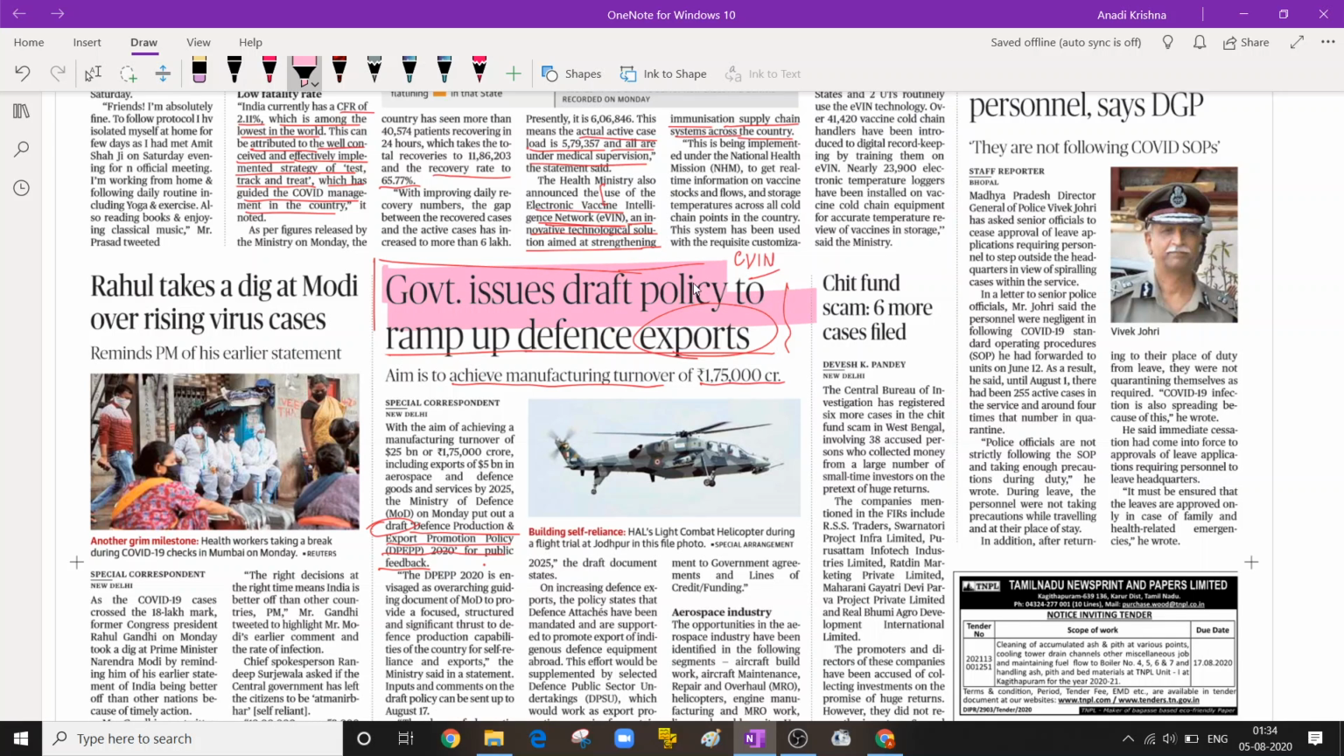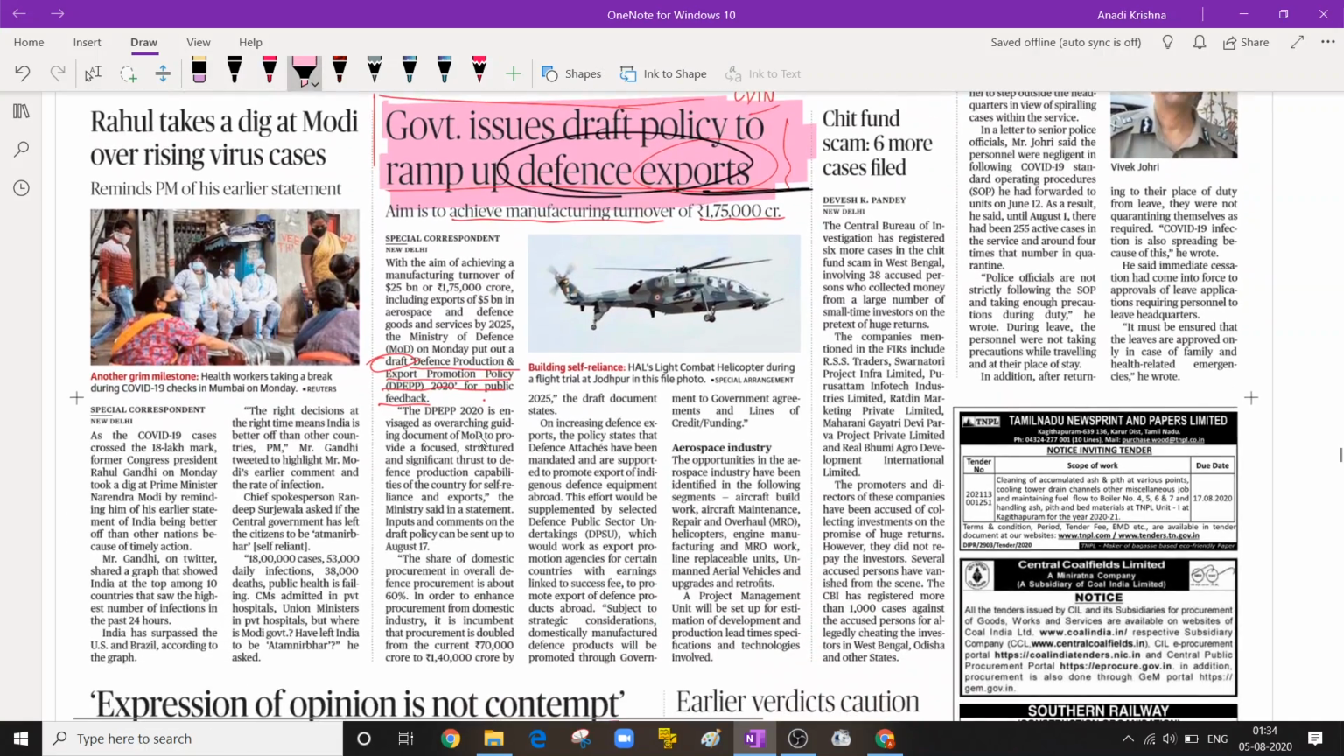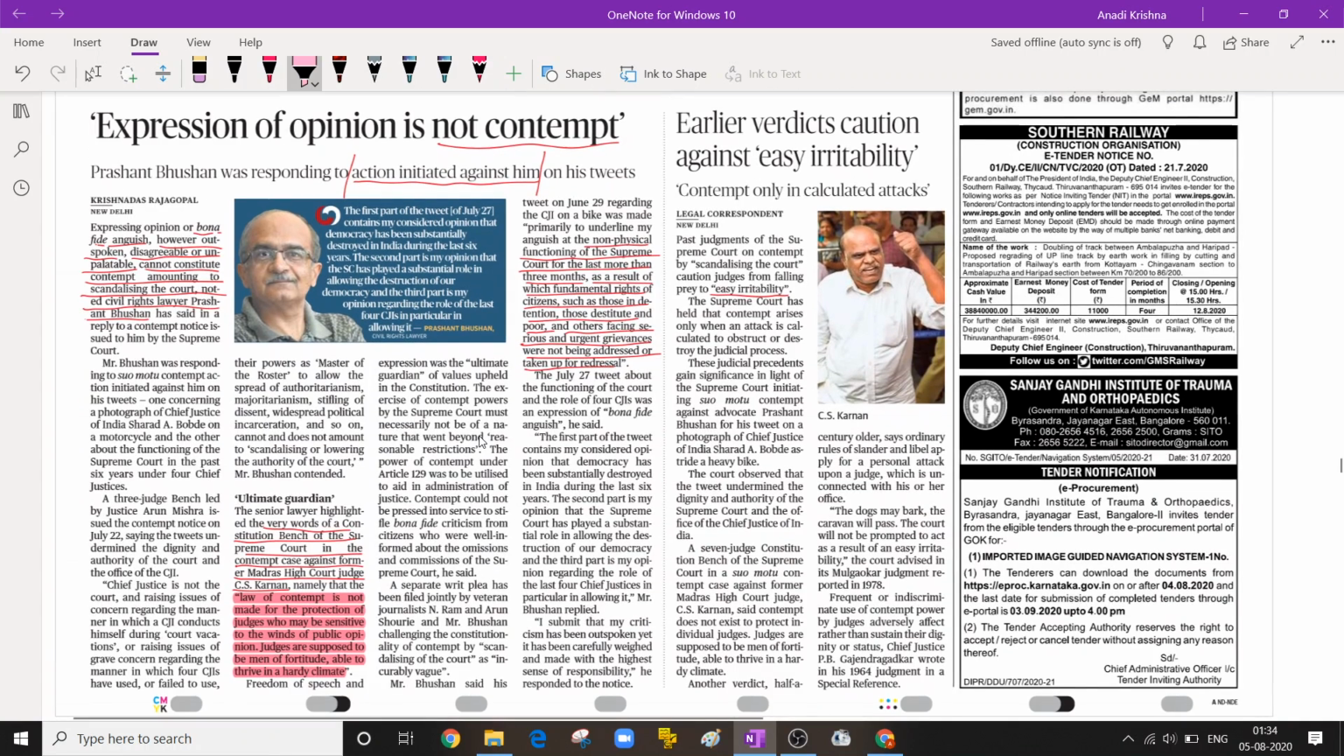See this news. Government issues draft policy to ramp up defense exports. We are one of the highest importers of defense equipment in the world. Now we are switching, we are wanting to become a defense export hub. That will be very good for our industry and our indigenization drive also.